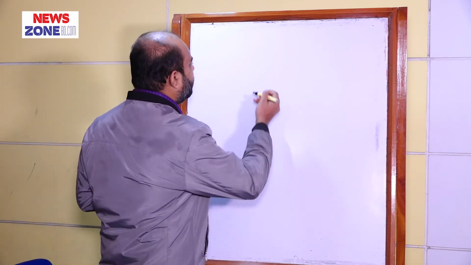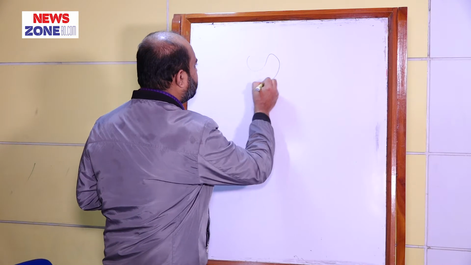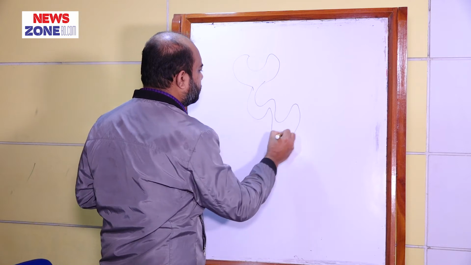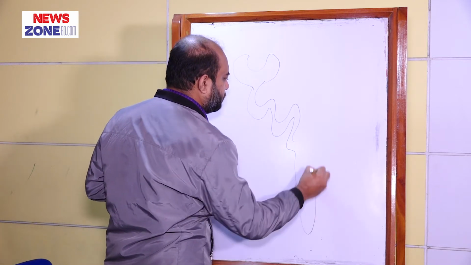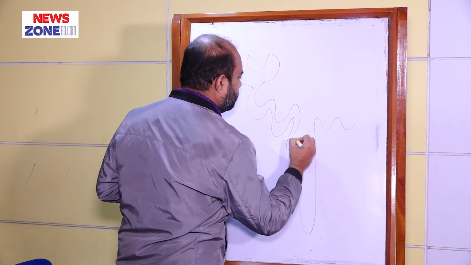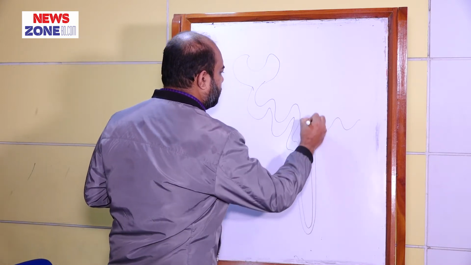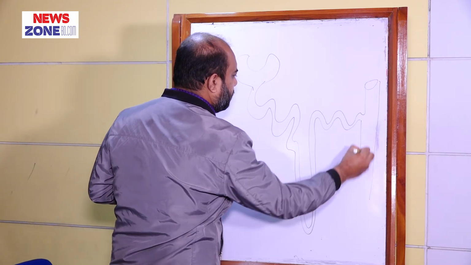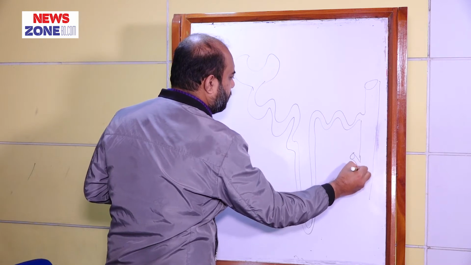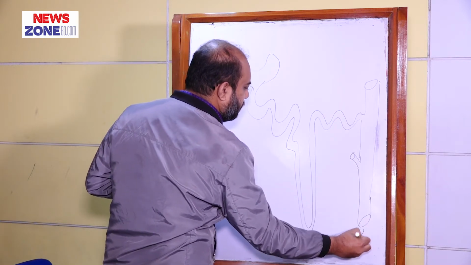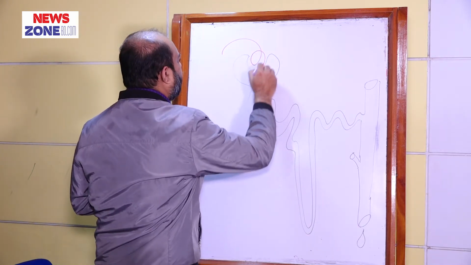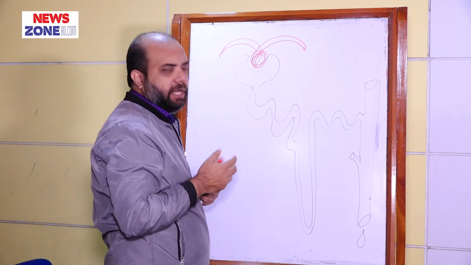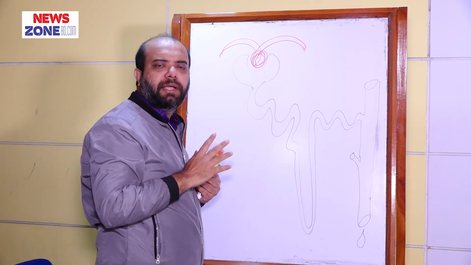So, this is a very simple diagram of a typical nephron.